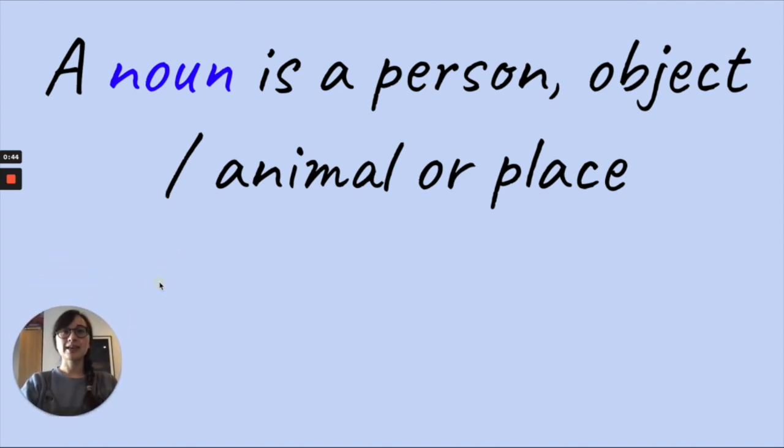A noun is a person, an object or animal, or a place. So a noun could be a person like Miss Leung. It could be a person like Mummy or Daddy or Nana or a banker or someone who works in the supermarket. It could be an object like a pencil, a football, an apple. It could be an animal like a bird or an ant or a whale. And a noun can also be a place like school or church or a house.